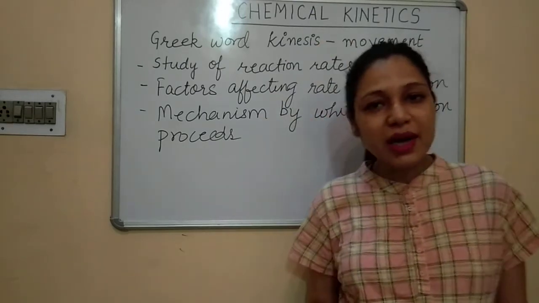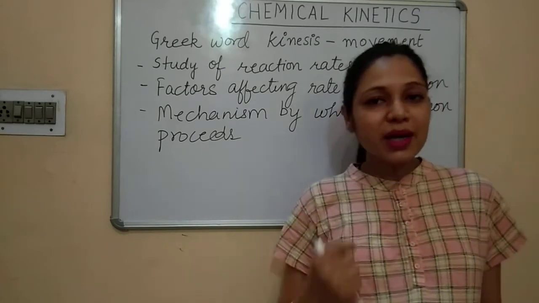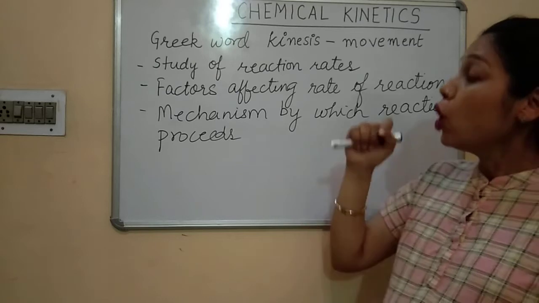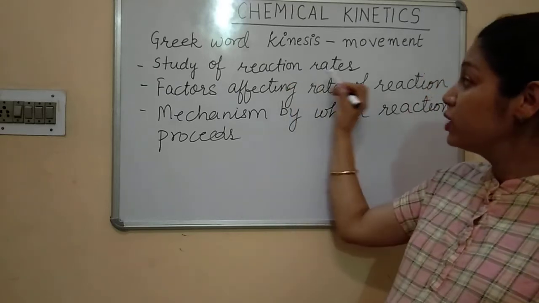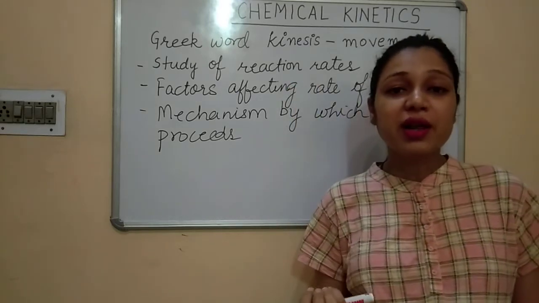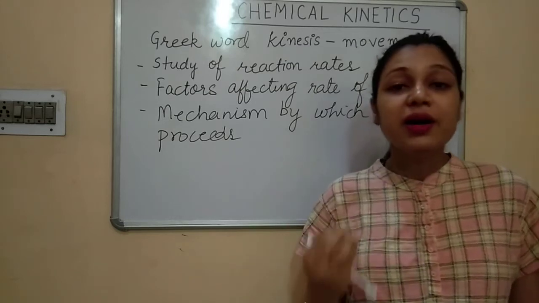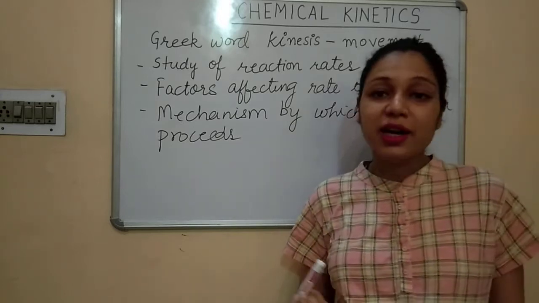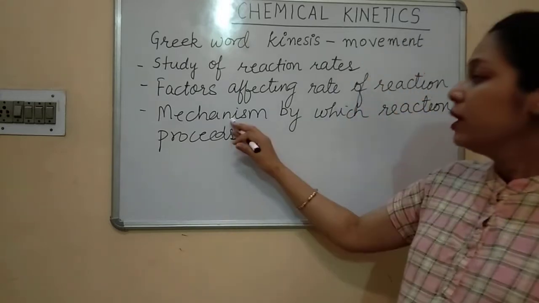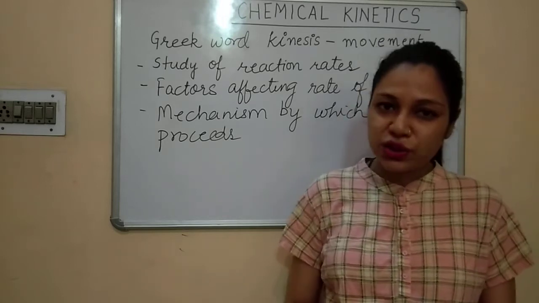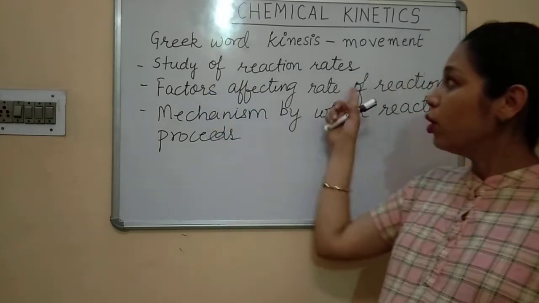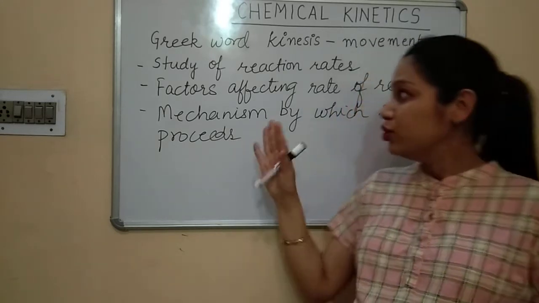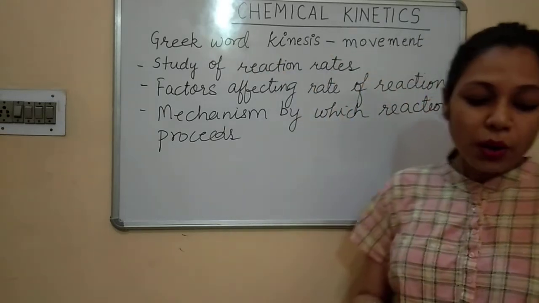So what is chemical kinetics now children? Chemical kinetics is the study of reaction rates, at what rate a reaction is occurring, what are the factors that are affecting the rate of reaction, and the mechanism by which a reaction proceeds. So this is all that we are going to study in chemical kinetics. So I just hope this is clear. Okay, now